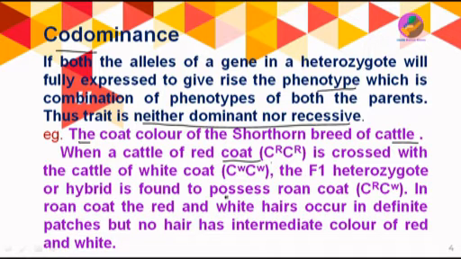The color of the parent itself appears in the offspring in certain patches, meaning on the animal's body some patches are red and some patches are white. Both alleles get expressed and are seen in the offspring. So this particular concept is known as codominance. One thing you have to remember: neither a dominant nor a recessive character can be seen.